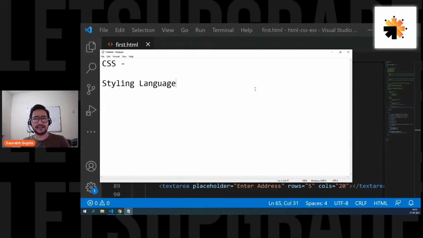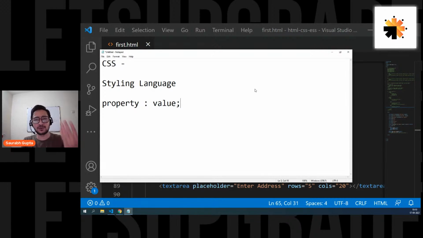First of all, let's see how to write CSS. What is the basic syntax of writing CSS? Remember, guys, CSS is always written in a property colon value format. Property colon value and semicolon. CSS is nothing but a collection of a lot of properties, and properties have a lot of values.